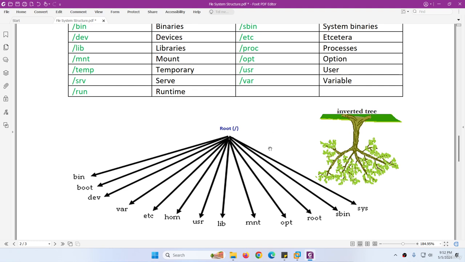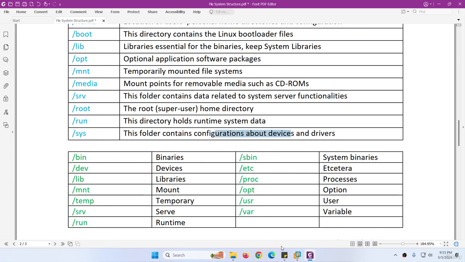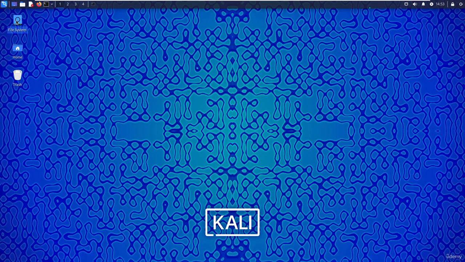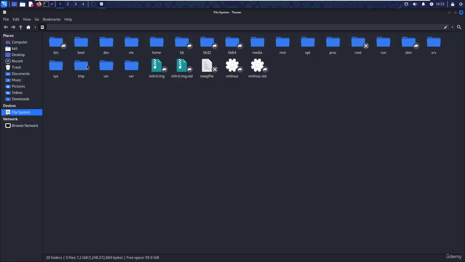So this Linux file system structure is like an inverted tree. The root is on the top, and then we have all these. Then we have the root directory, and under the root directory I showed you all of these, which you can check graphically as well. So you can anytime, let me minimize this one, click on file system and you will find all the things.